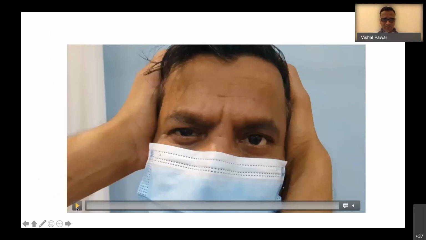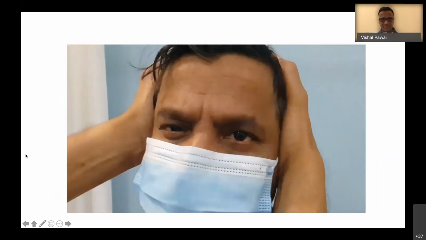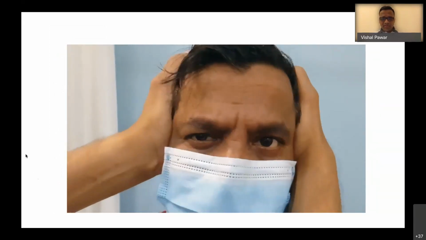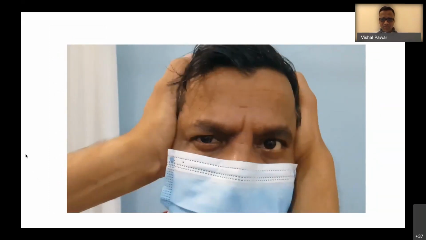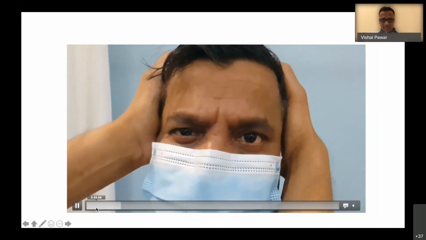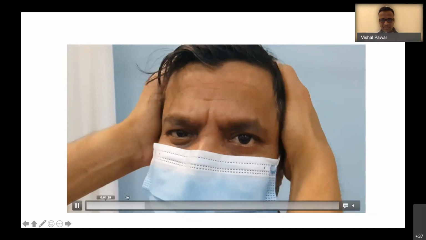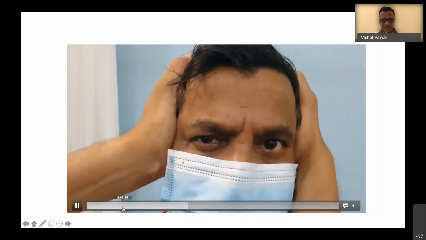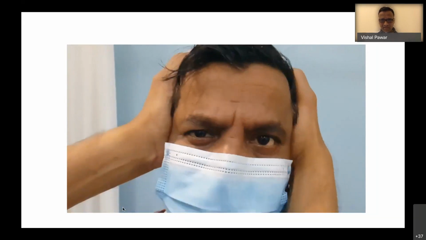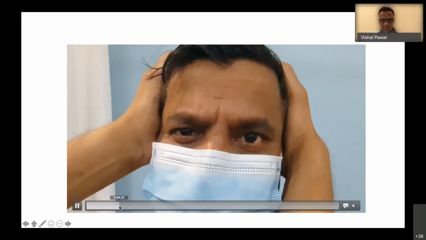Now the next clue is the head impulse test. Surprisingly, in this patient, the head impulse test was positive on the left side. So on the right side, you just see here, it is bang on the target, but on the left side, the patient had a positive head impulse.